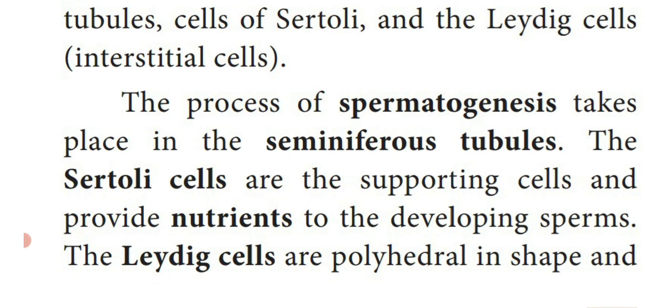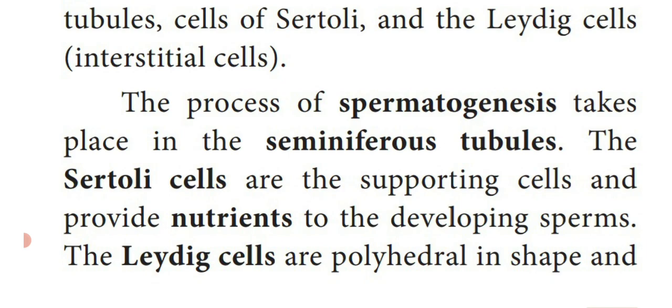Dear students, in the previous paragraph I told you a pair of testes is separated into pyramidal lobules, each lobule containing seminiferous tubules, cells of Sertoli and Leydig cells, isn't it? So in the seminiferous tubules the sperm or male gametes are produced.